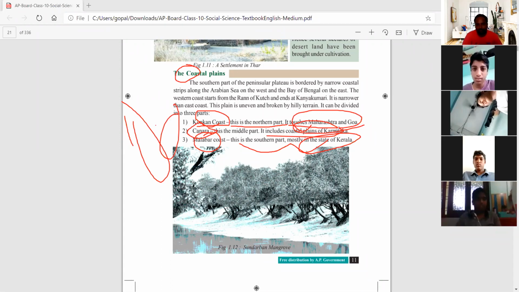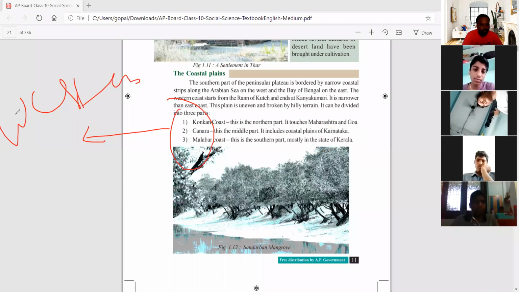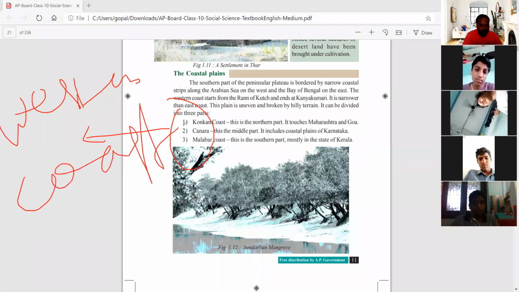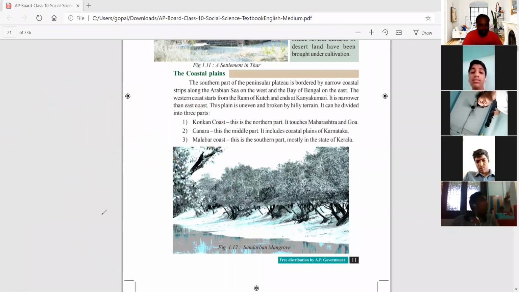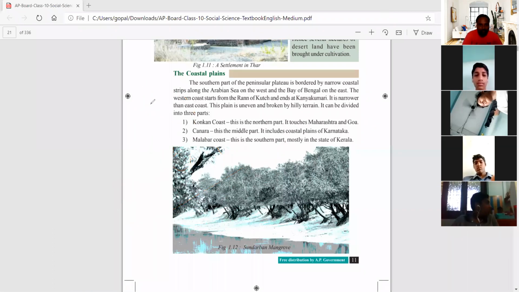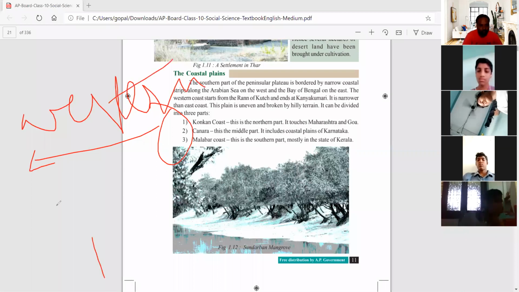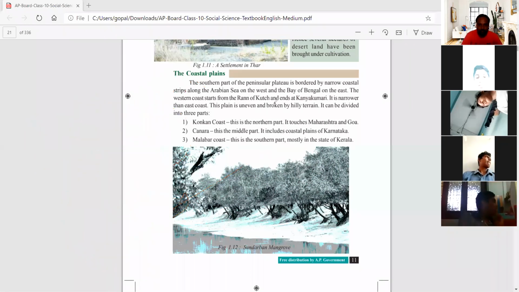Actually, coastal plains are of two types: eastern coastal plains and western coastal plains. So see here, these three are present in the western coastal plains. Okay, so western coastal plains. Next, eastern coastal plains. Later we'll discuss that. But these three are the western coastal plains. Okay, so we'll see this. Next, we'll move forward.